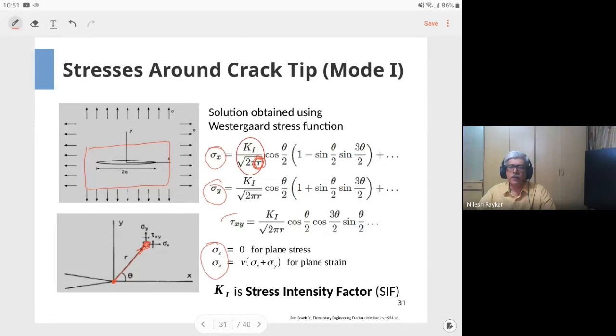Just like in solid mechanics, we had the concept of stress. Stress is not something which you physically sense. You physically sense the load. If somebody pulls your hand, you will feel the pull on your hand. You don't really calculate the force divided by the area of your hand, and that is the stress. So we involve the concept of stress in order to deal with the situation.